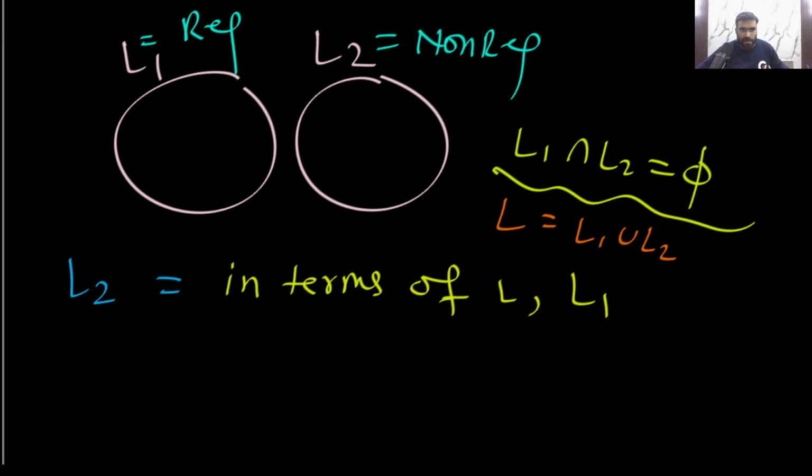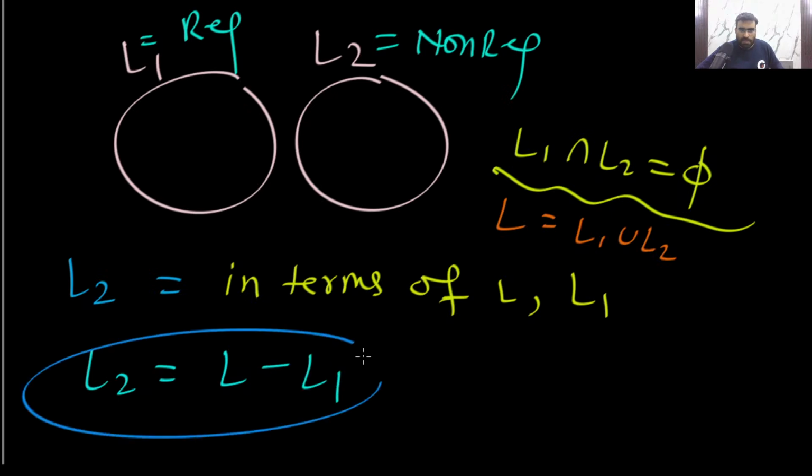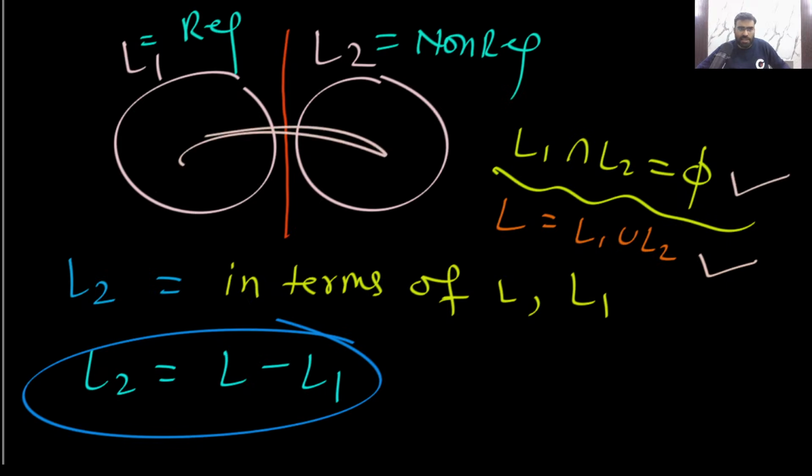Now let me know, what will be L2? Can I say L2 will be L minus L1? Yes or no? Because L1 and L2 have nothing common. Remember, L is L1 union L2, and their intersection is phi. Their union is L. So from L, if I remove L1, will I get L2? Yes.